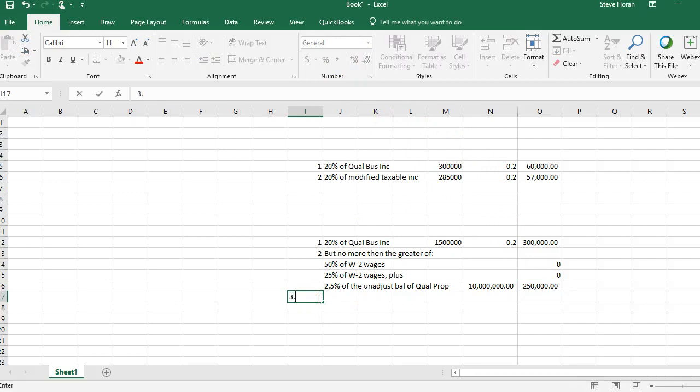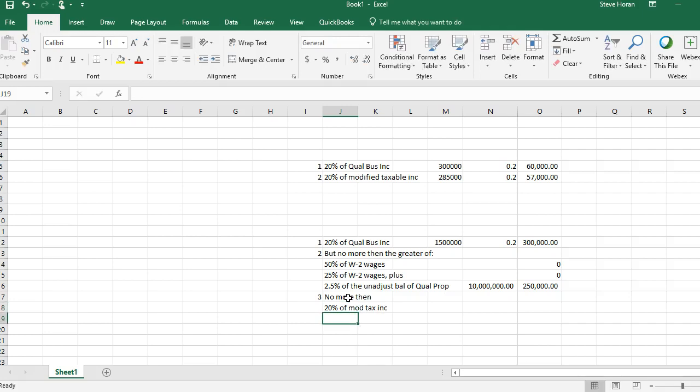And then I have one more, number 3. No more than 20% of modified taxable income.